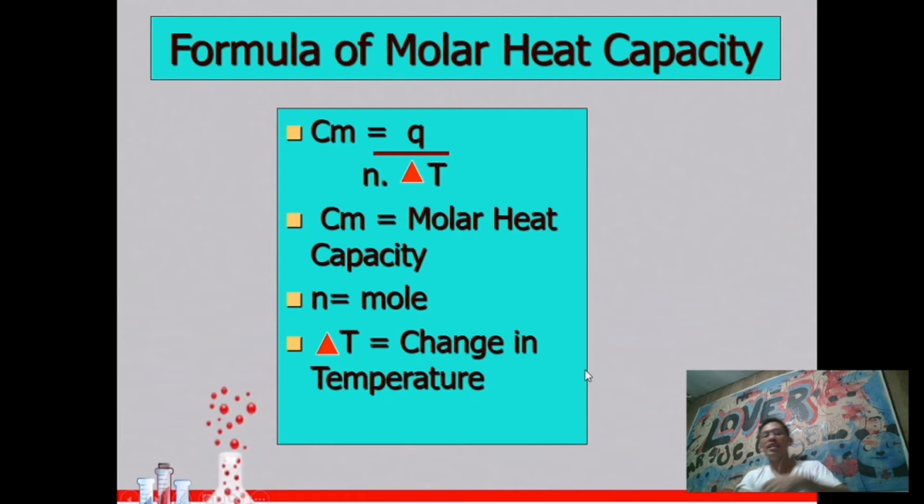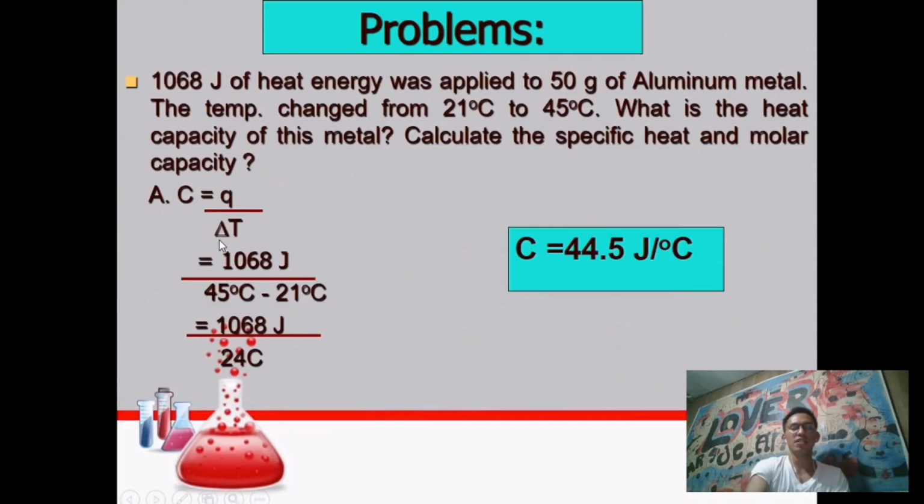First, we'll get the heat capacity of the metal. We'll just apply the formula of heat capacity. Heat capacity is equal to Q divided by delta T, or change in temperature.